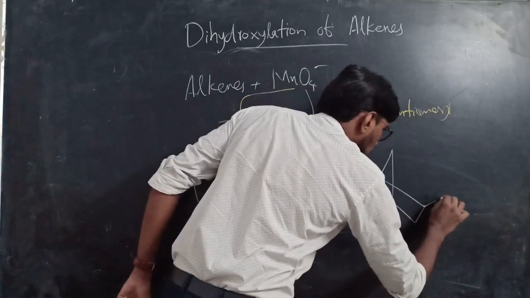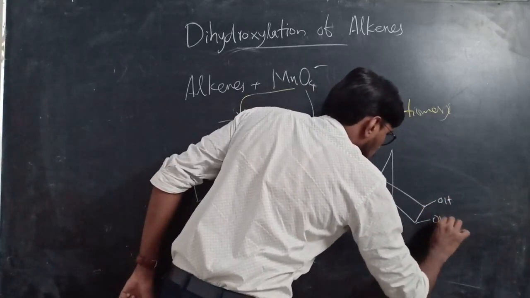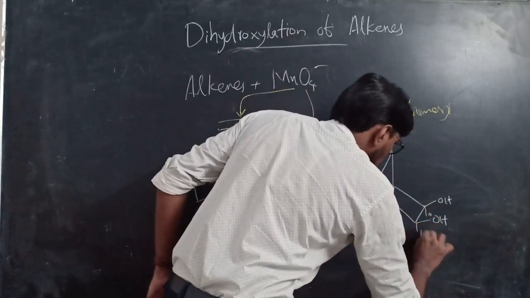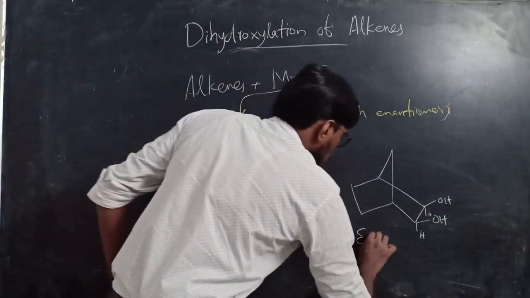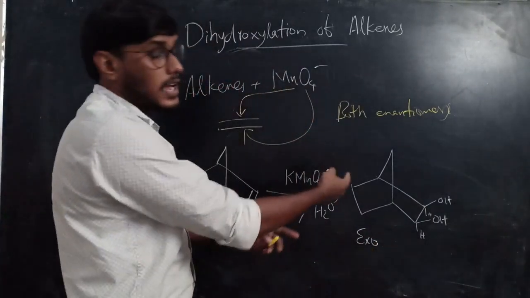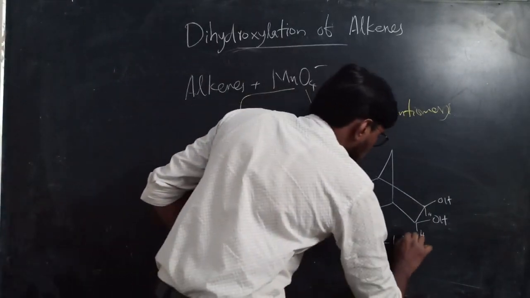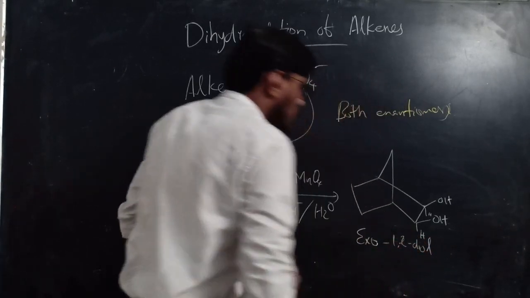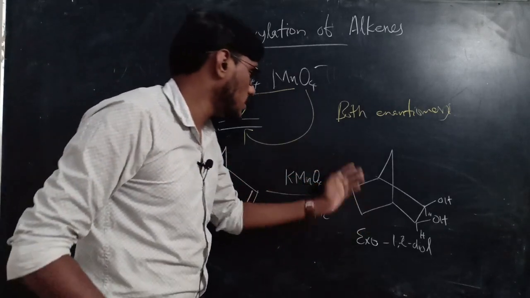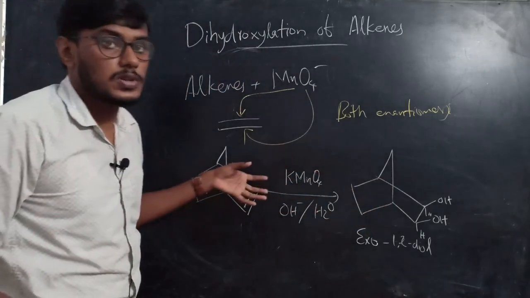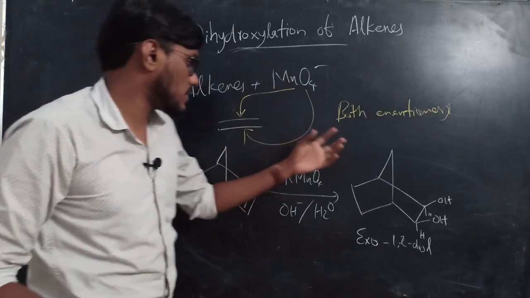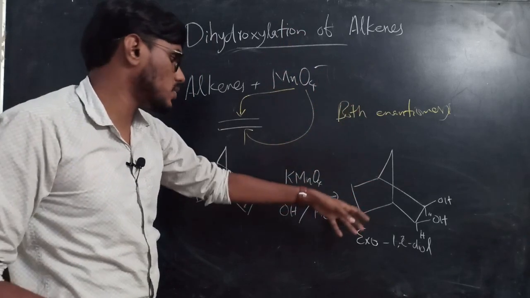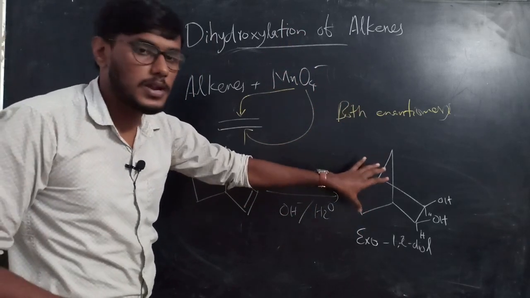this one, that is OH here, H is here, H is here. Here an exo product is formed. Exo product is formed rather than endo product. Then this is an exo-1,2-diol. Okay, this is an exo-1,2-diol. Not the endo product. Only the exo product is formed due to the steric factors, or the steric hindrance. Here the exo-1,2-diol is the predominant product over the endo because of some steric factors operating here.